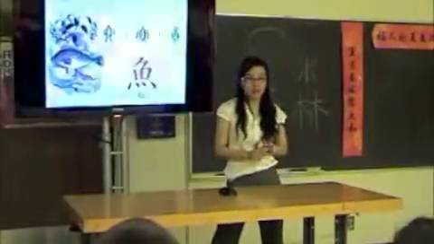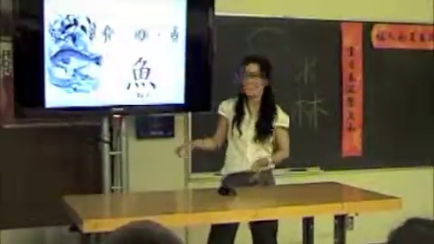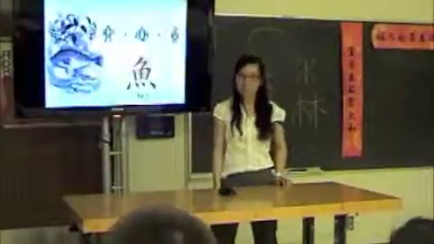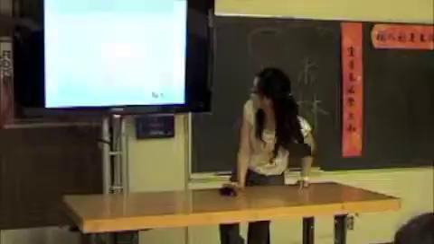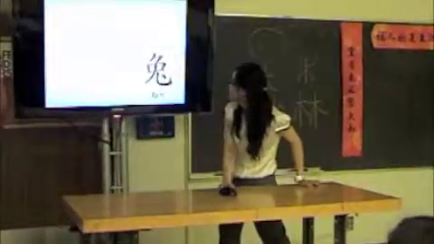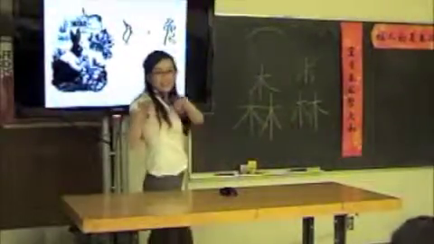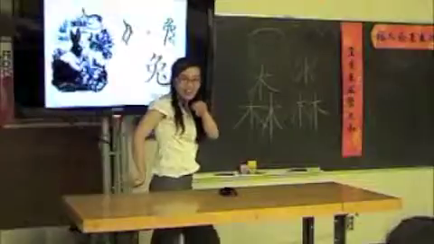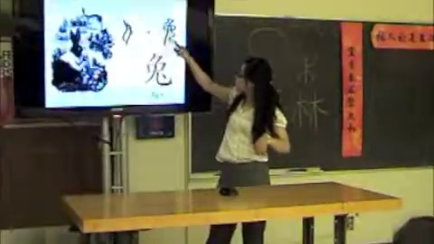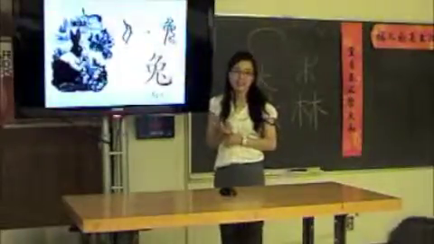You've got to be careful with your tones because that will represent a totally different object or thing. And then fourth tone is going down. So yu. How about this guy? It is an animal as well. So here's how they wrote it a long time ago. If you look at the rabbit on the side, like this, and then the little tail there, and the legs tilted, and the side, the head. Do you see a rabbit now? Kind of.